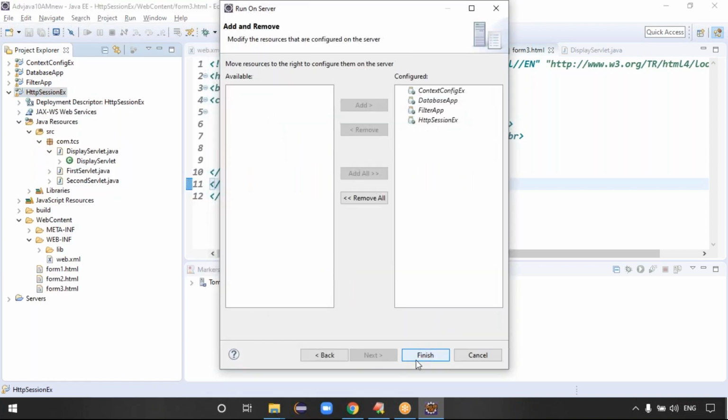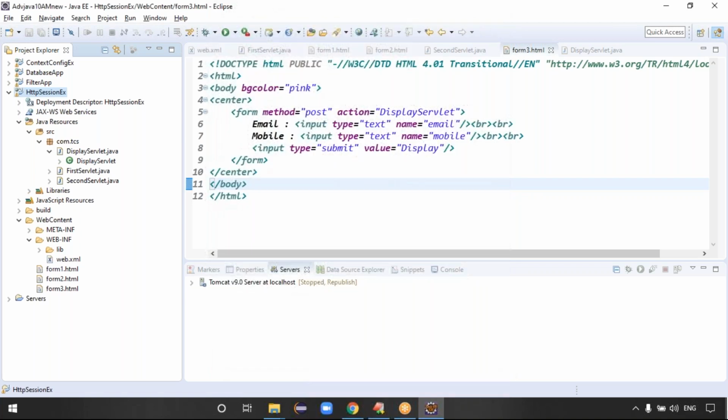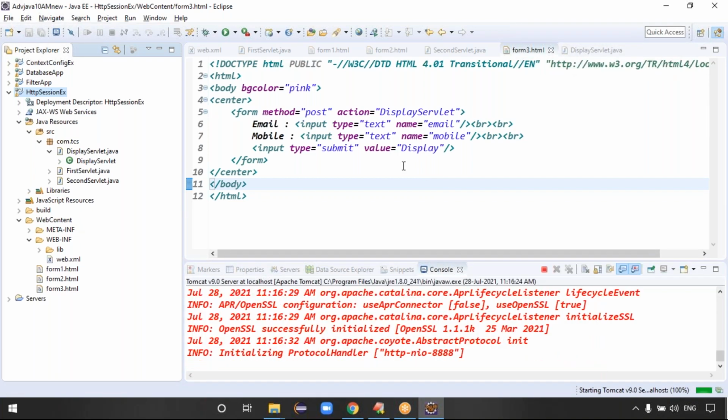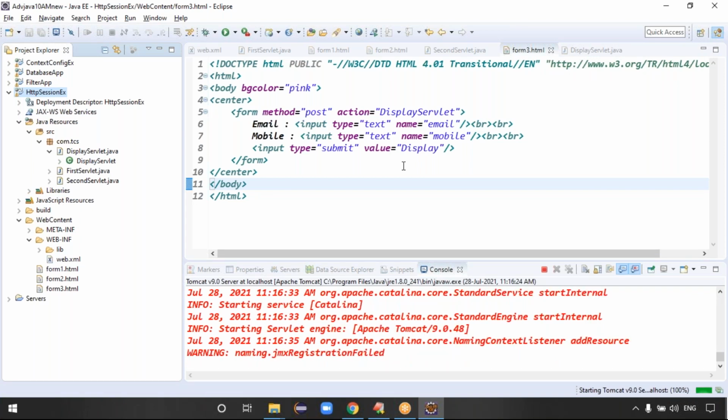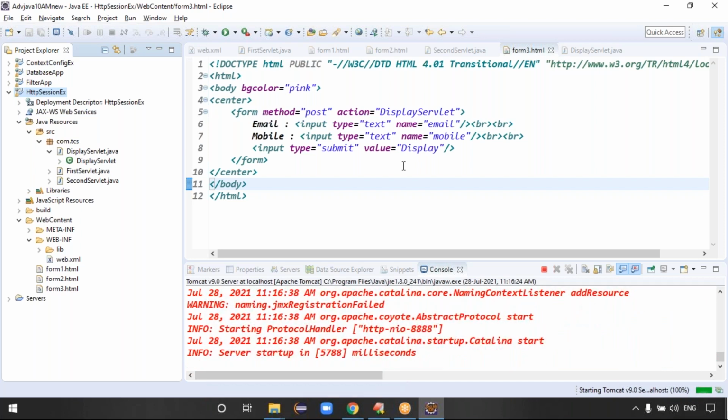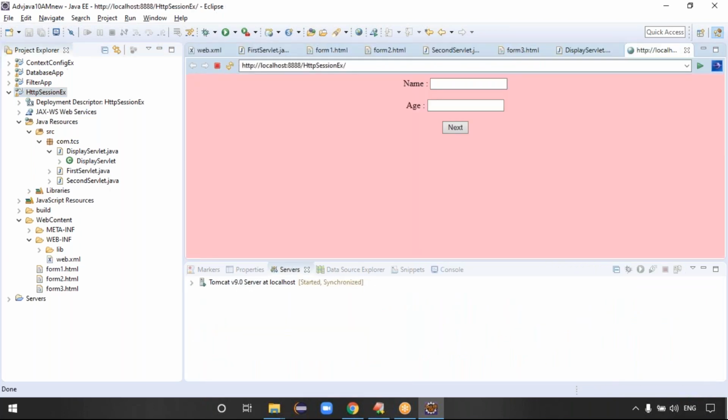Guys, HTTP session object example, run on server. So click on next, click on finish. Servlet API. Did we paste the servlet API jar file? The jar file is already there, right? So even without the jar file, while writing the code itself, we get it there, right? Yeah, form 1 is there, guys. Form 1 is the welcome file, right? So name is like Ratan, age is like 25. So click on next. Second form is displayed.